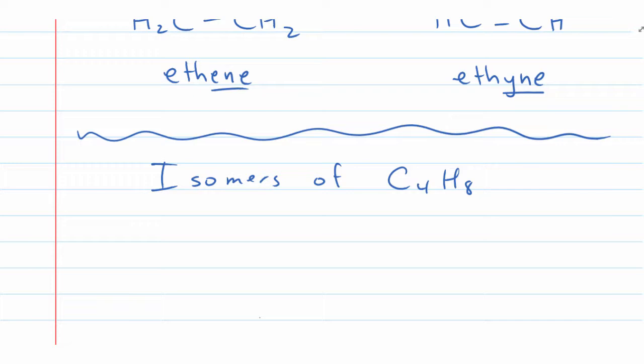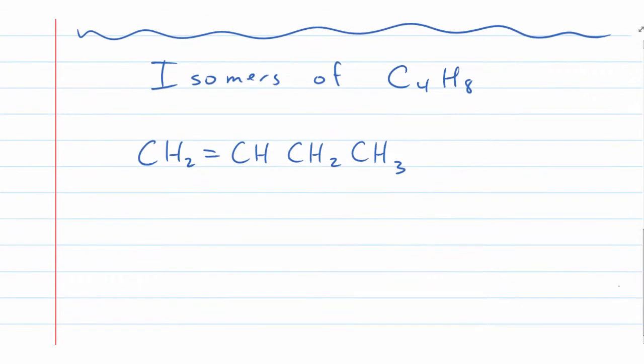So then if we look at the rules, we want to name these, and we're going to go ahead and draw these out. We'll put the first one in. We'll look at it like this. We've got CH2, double bond, CH, CH2, CH3. And if we look at the next one here, we'll see that this one is written as CH3, then a CH, then a double bond, CH, and a CH3.